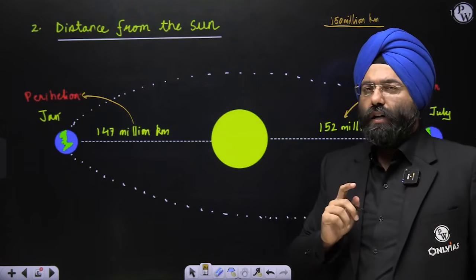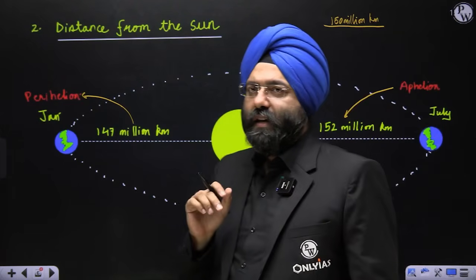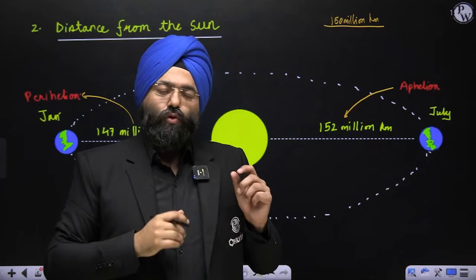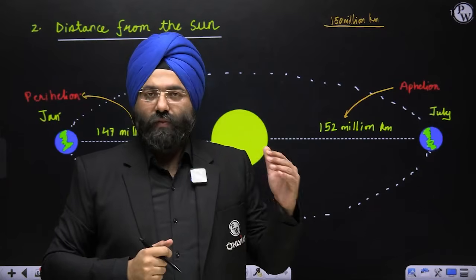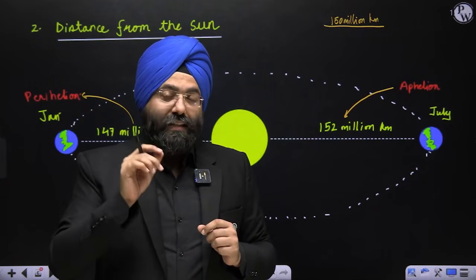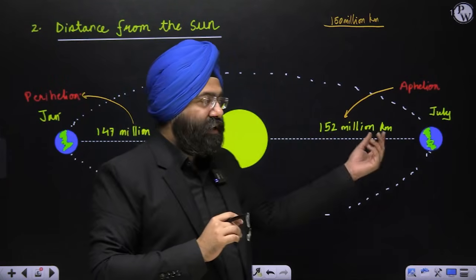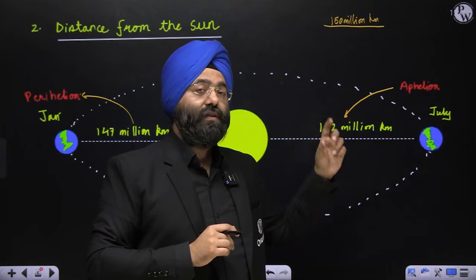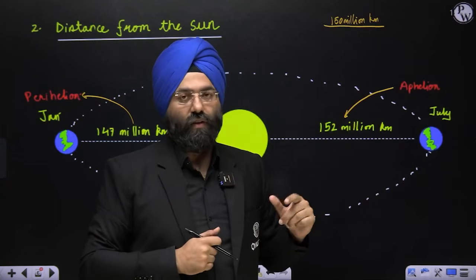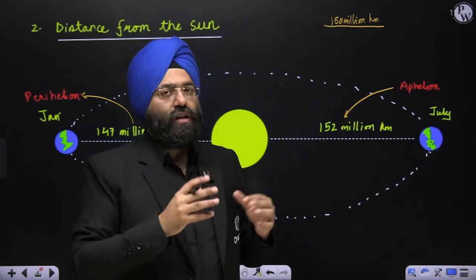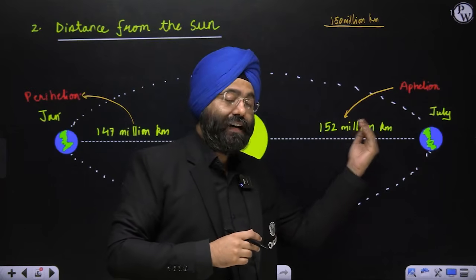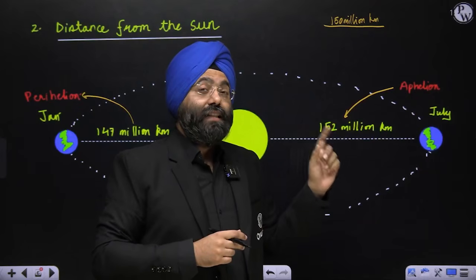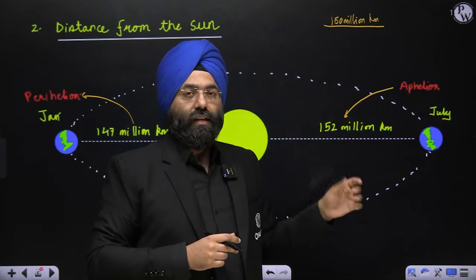Now, please understand. Do you analyze a very interesting fact here? During the time of July, you know that very well that it is summer in the northern hemisphere, right? Now, during this time of summer in the northern hemisphere, the Earth is farthest. Had the Earth been closest during that time, the summers would have been very severe in the northern hemisphere. That is why, again, this is how nature is. Because it is farthest in the month of July, which is basically summer in the northern hemisphere, the summers are not very severe. They are relatively milder.